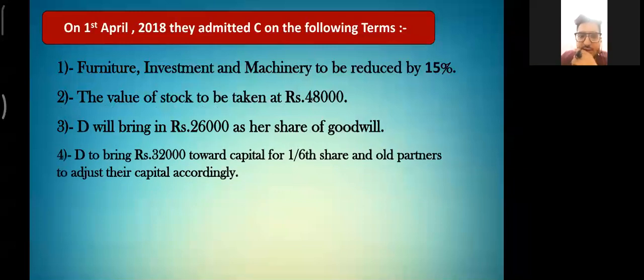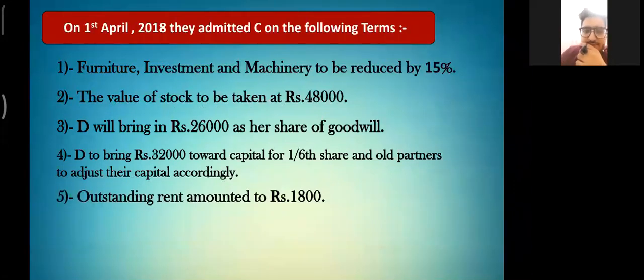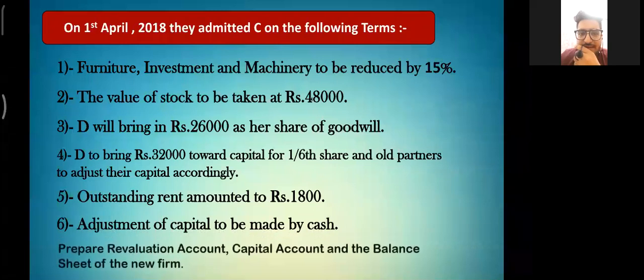Fourth, D to bring 32,000 towards capital for 1/6 share, and old partners are to adjust their capital accordingly. Fifth, outstanding rent amounted to 1,800. Sixth, adjustment of capital is to be made by cash. We are preparing the revaluation account, capital accounts and the balance sheet of the new firm.